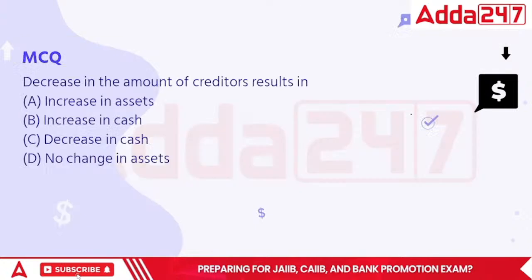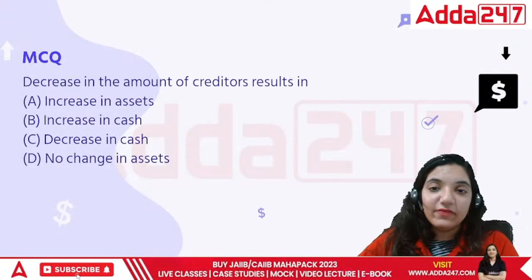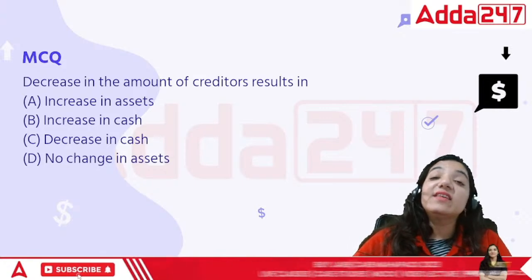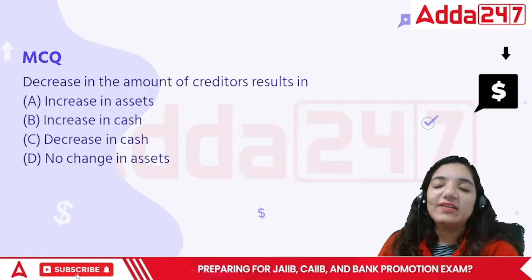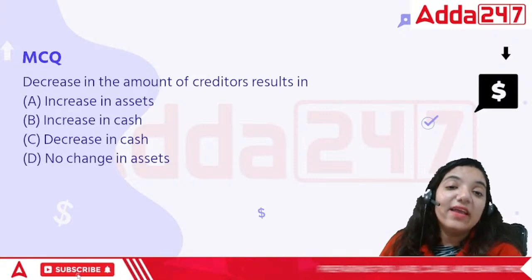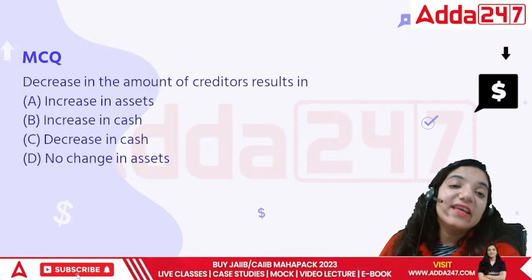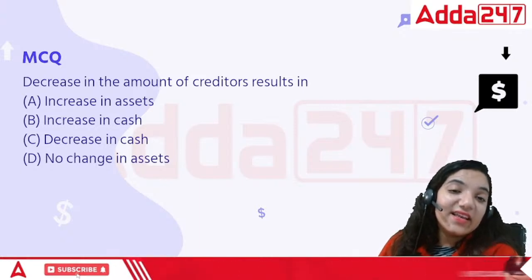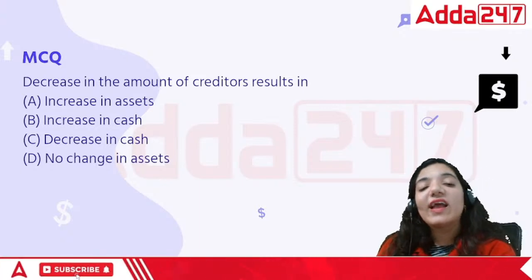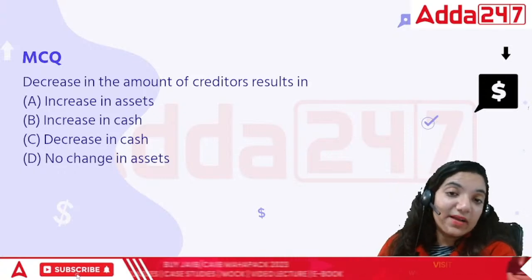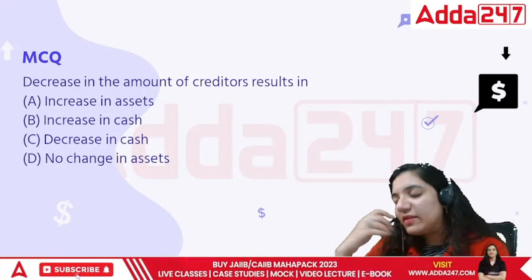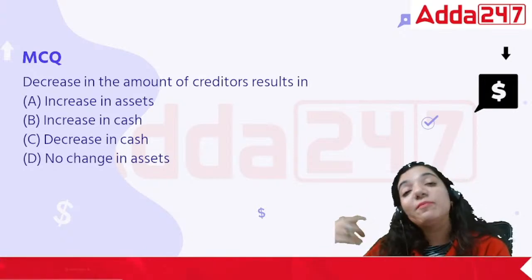Chaliye, now let's understand it. The first MCQ says: decrease in the amount of creditors results in what? The options are increase in assets, increase in cash, decrease in cash, or no change in assets. I will make the payment and then I don't have to make the payment in future.